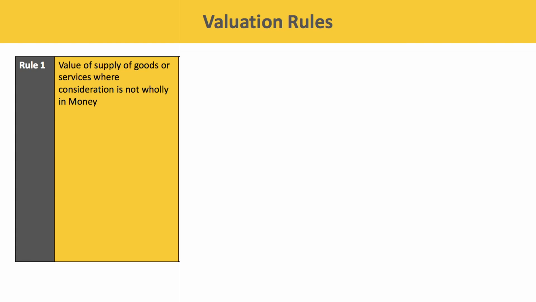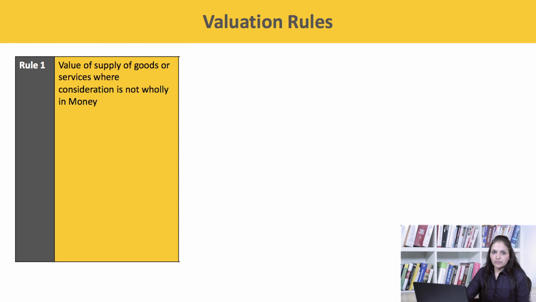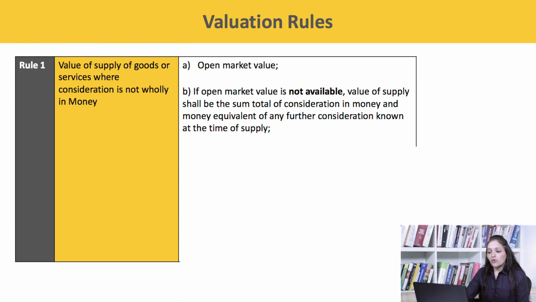So rule number 1: value of supply of goods or services or both where the consideration is not wholly in money. It will cover cases like barters, exchange, etc. A. The value shall be open market value. B. If the open market value is not available, the value of supply shall be the sum total of consideration in money and money equivalent of any further consideration known at the time of supply.